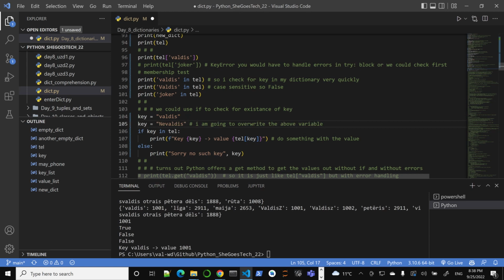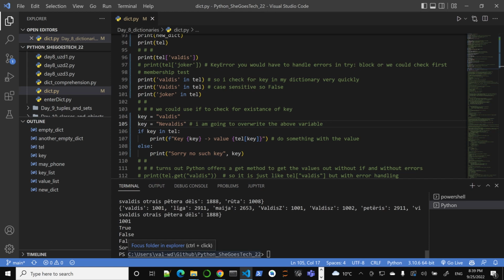And of course it'll say, sorry, no such key, right? Because I'm going to override this. I'm not even going to comment this out. I could, but I'm just going to overwrite this Valdis with Nevaldis, and of course Nevaldis doesn't exist. Sorry, no such key, Nevaldis. So okay, that's all good and well.